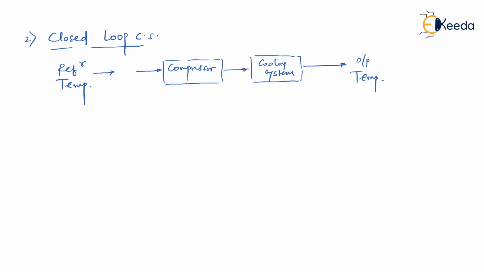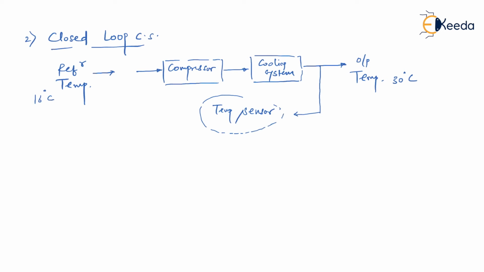But then let's say we have a reference temperature of 16 degrees Celsius, and of course, when we have not yet turned on the AC, let us assume the room temperature was 30 degrees Celsius. Then it is going to be sensed by a temperature sensor.